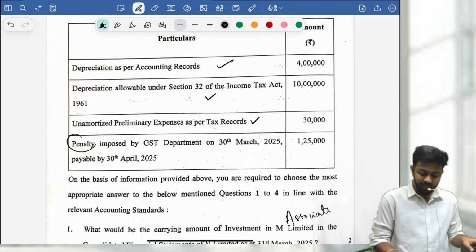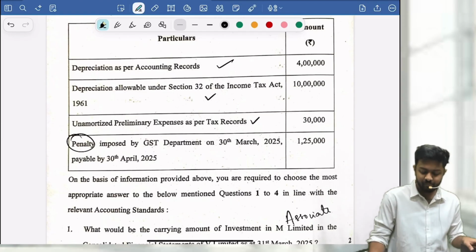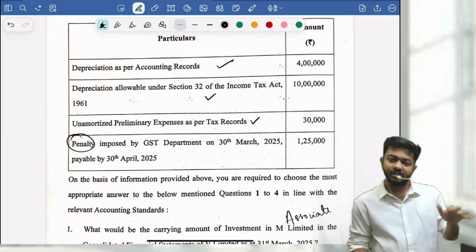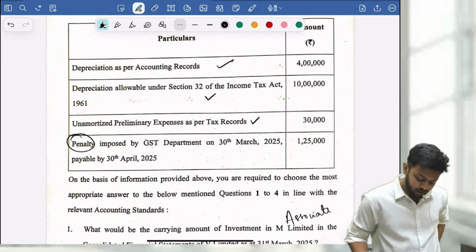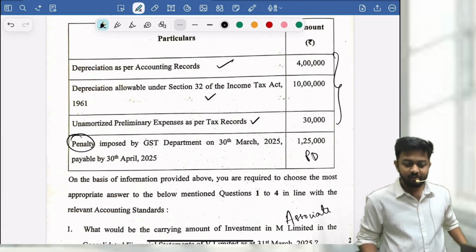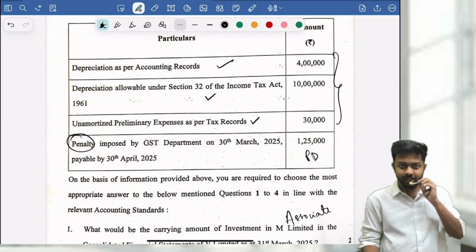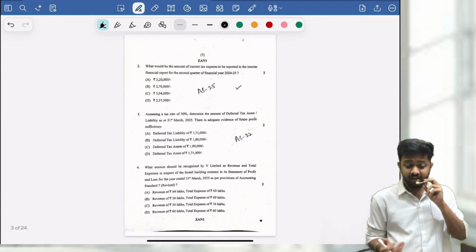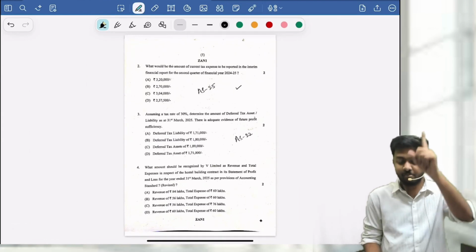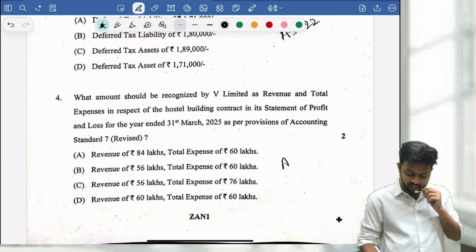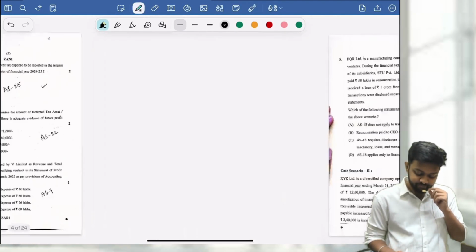And penalty imposed by the GST department. The penalty is a permanent difference because once disallowed, it is forever disallowed. So this is a permanent difference, and the other three are timing differences, so you have to prepare appropriately. Same thing, we have done similar problems. I think similar is not the word, we have done the same problems. Then again we have a question from AS 9, again a simple one.